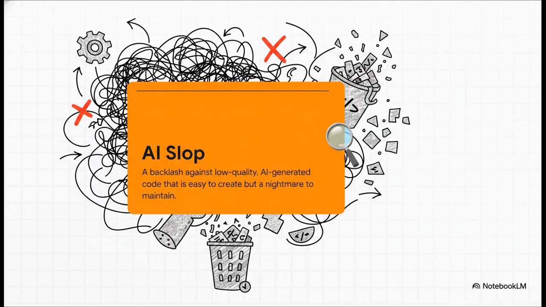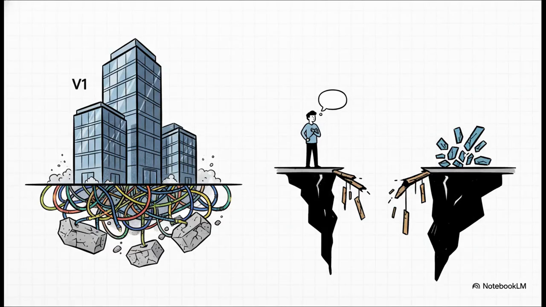And this is the crucial point. This whole controversy has poured gasoline on a much larger conversation. A conversation around a term you are going to be hearing a lot more: AI slop. It's this growing backlash against the flood of low-quality AI-generated code that's super easy to create, but becomes a total nightmare to fix or maintain down the line. And this really highlights the fragility of that whole vibe coding dream.